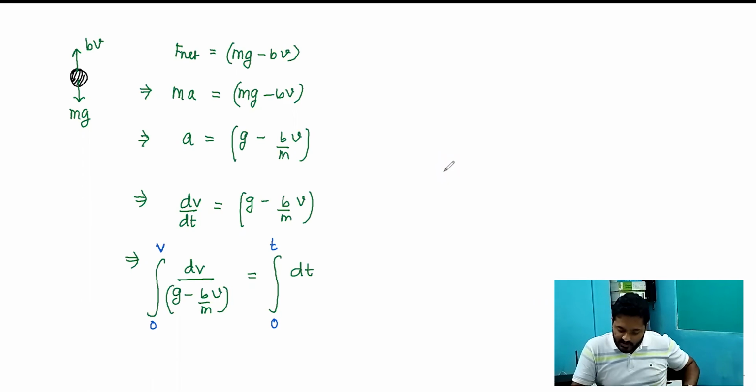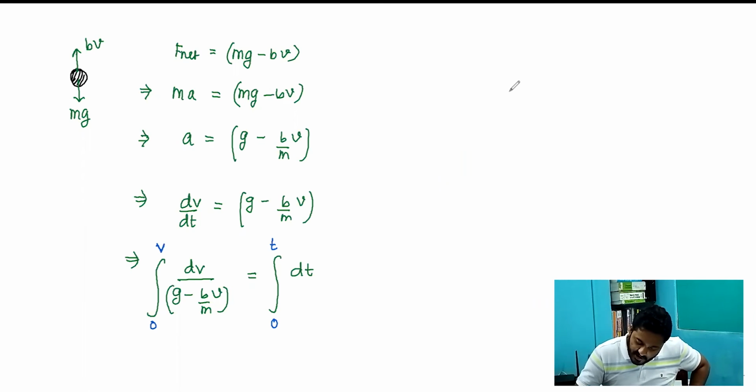So to solve this integration, we use a working formula: the integration of 1 upon ax plus b into dx is ln of ax plus b, divided by a, and then we add a constant.